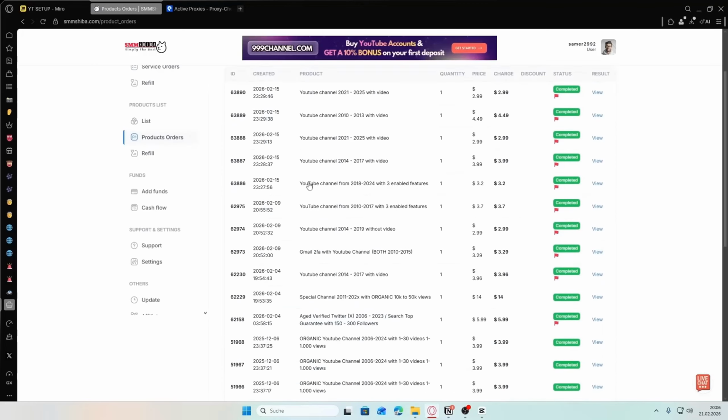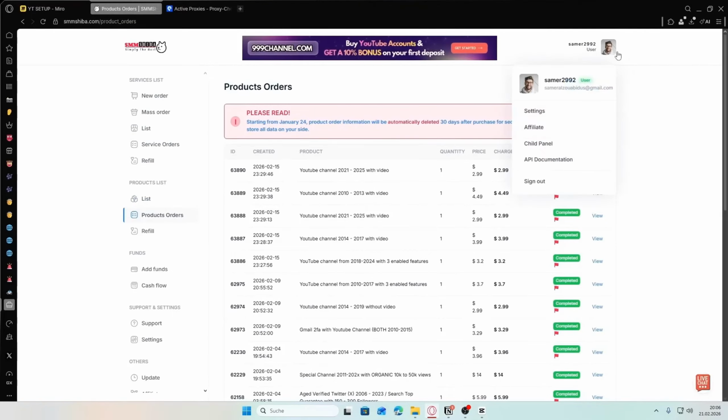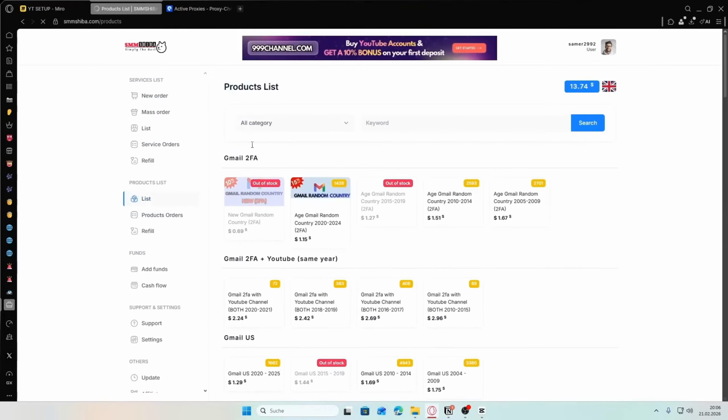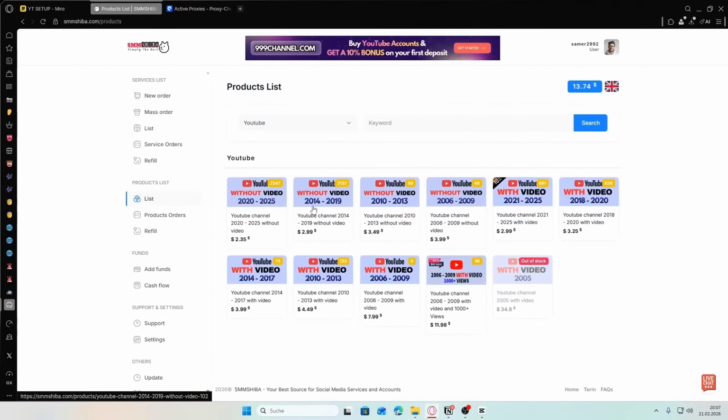This is the method. All right, so I'm currently at my dashboard on smmshiba.com, and do not get confused by the website names. SMM and SMM Doge are actually the same website. So all you have to do once you've created yourself an account here is to go on list, click on this category icon, select, and here you want to select basically any option that says you from with video.